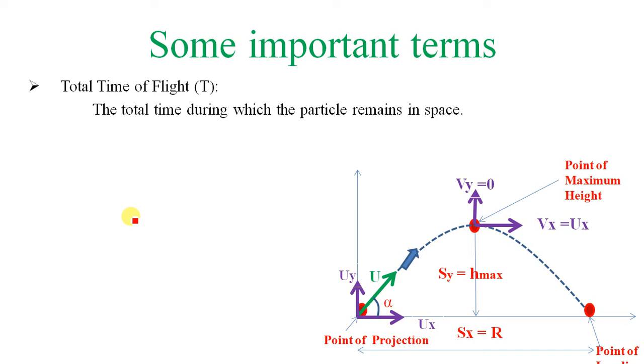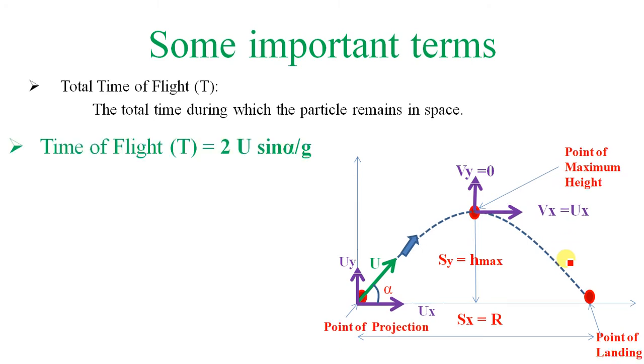Okay, so some important terms, that is total time of flight. Total time of flight is the time during which the particle remains in space. So whatever time the particle or the projectile remains in space is known as the total time of flight. That is given by the notation T. So total time of flight is equal to 2u sine alpha upon g. So you have to remember this formula.